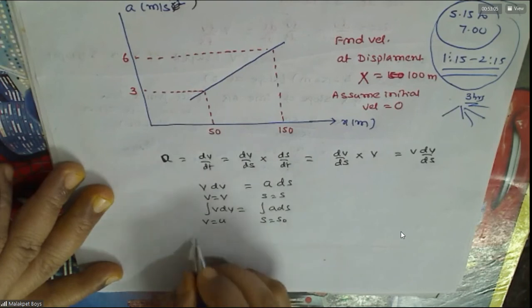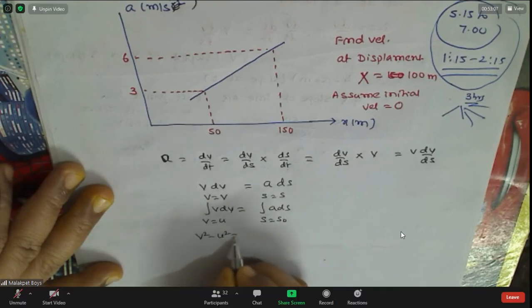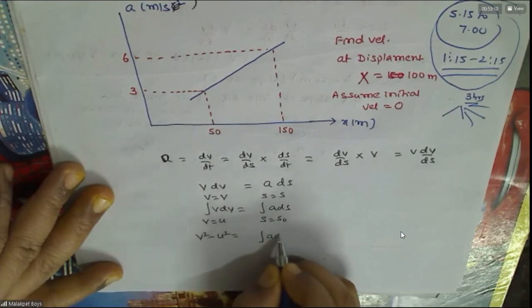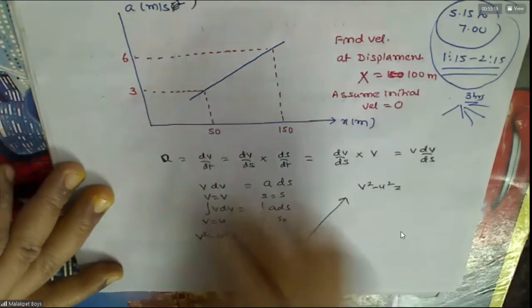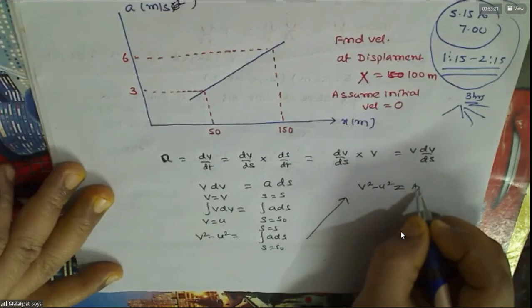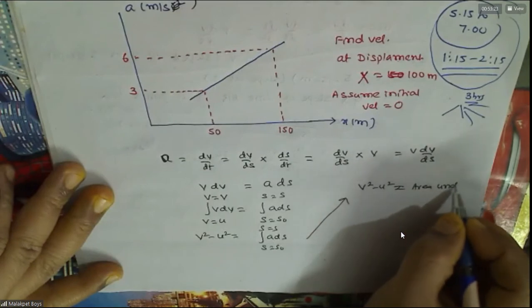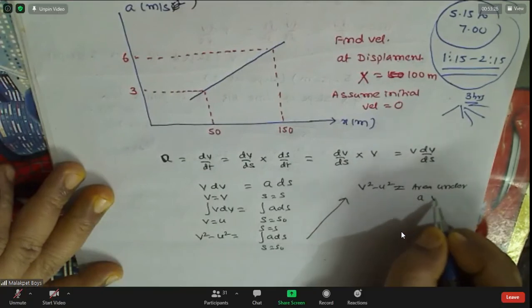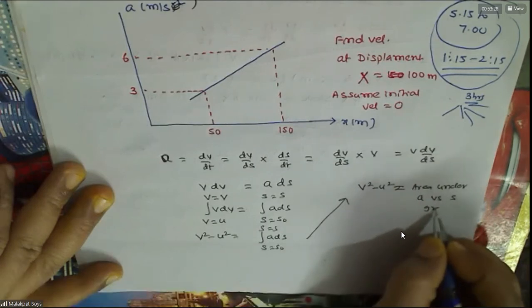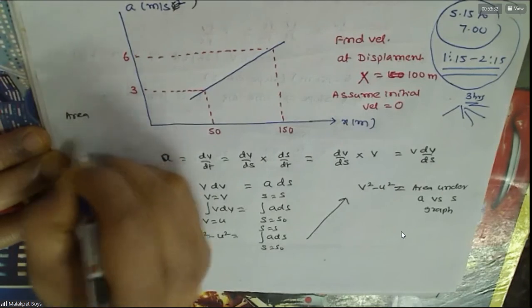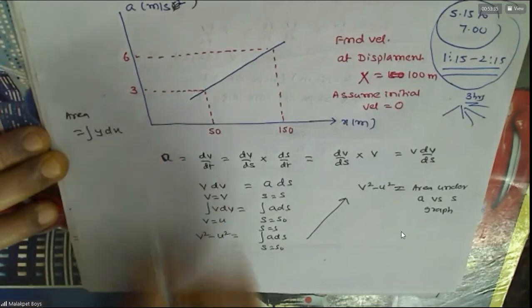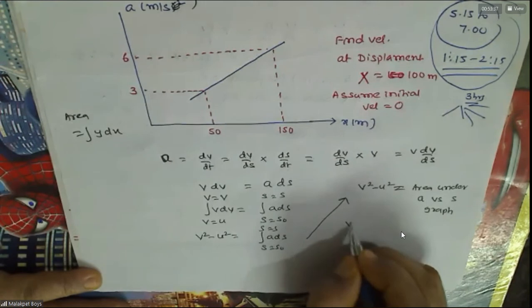Agreed. What is this actually? Area under the graph. Then what's the displacement graph? Remember what is area? Integral y dx. Long back I told you.